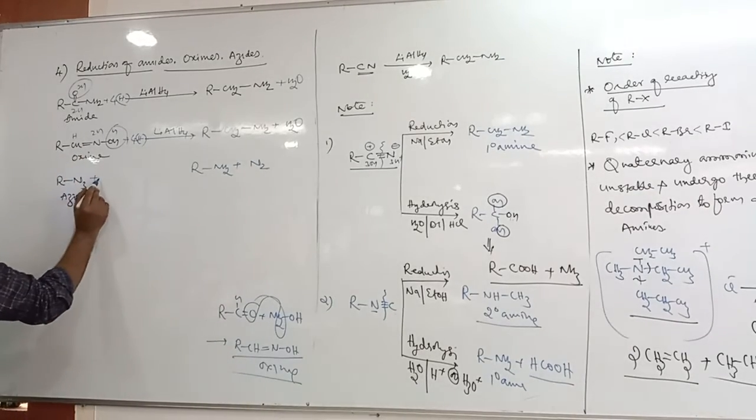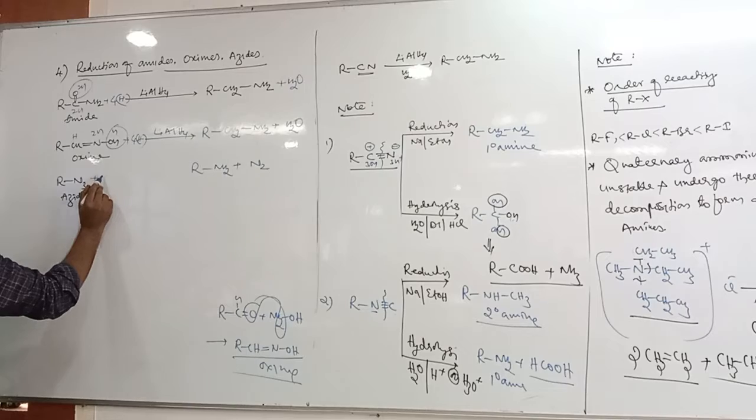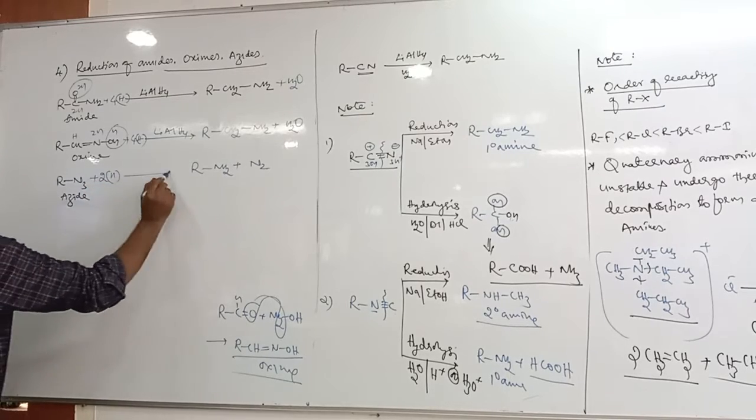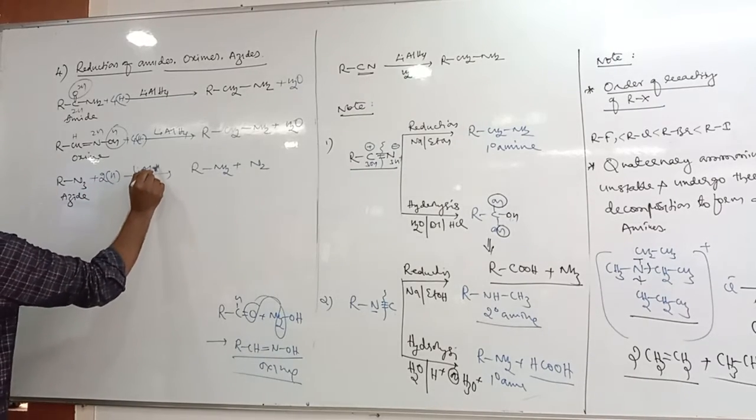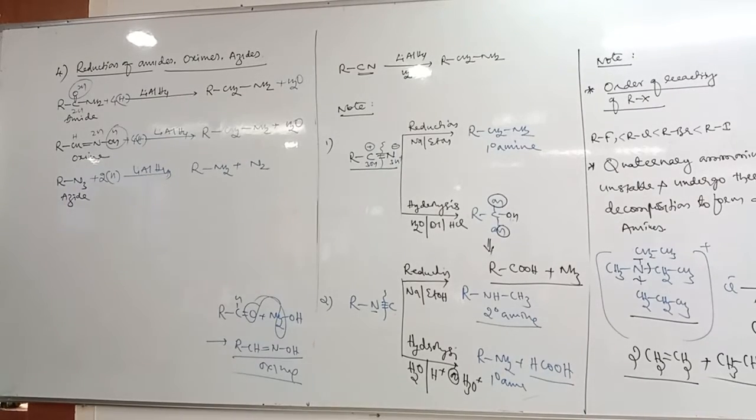Therefore, how many hydrogen? Only two, with lithium aluminum hydride.